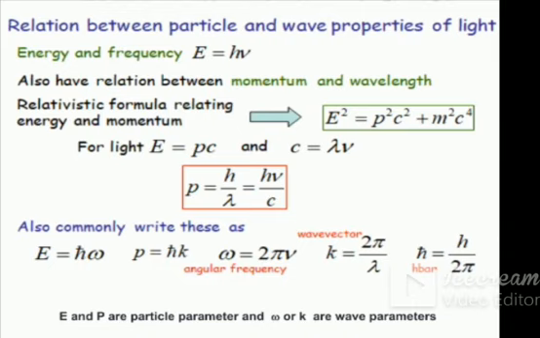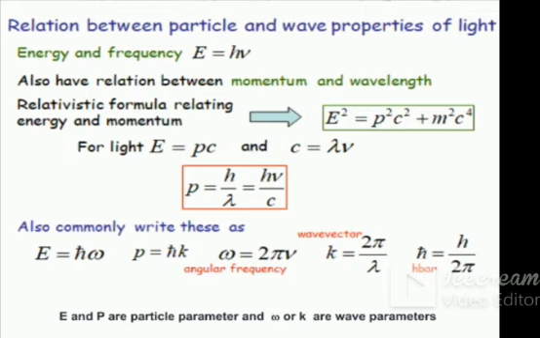Here, if the particle is moving with velocity comparable to the velocity of light, its rest mass is 0. Therefore, the second term in that equation becomes 0 and we get E square is equal to P square C square.